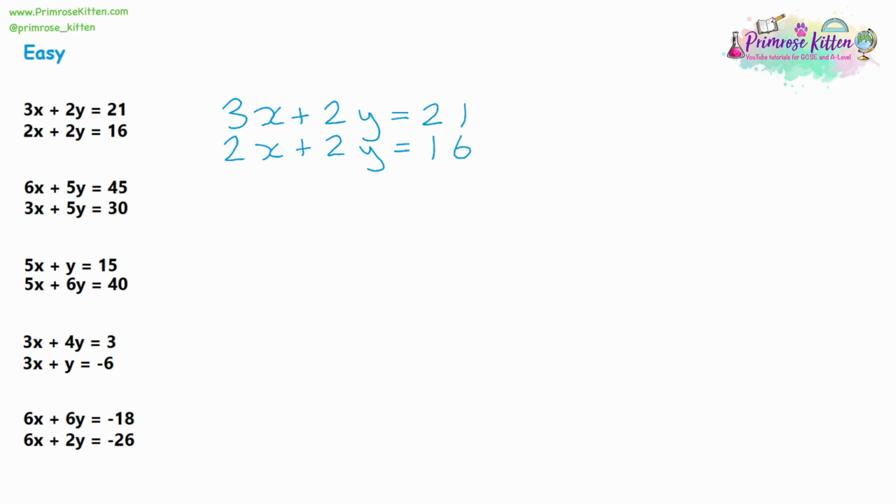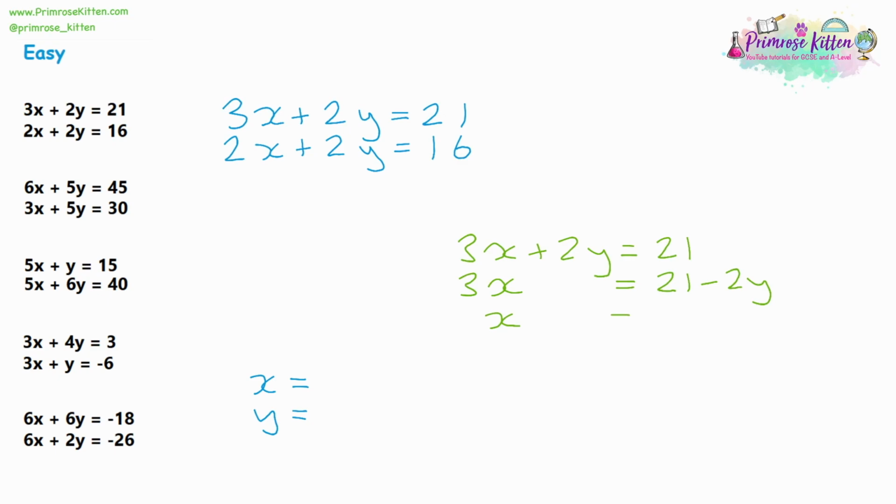Now what we're trying to find here is the value of x, so we want x equals, and we want to find the value of y, so we're going to have a y equals as well. Now if we're trying to solve one of these equations using our normal solving equation skills, so we've got 3x plus 2y equals 21, I want to get x on its own, so my first step might be to take 2y away from both sides. And then I want to divide by 3 to get rid of the 3 on the x. And that's going to give me 21 take away 2y all over 3.